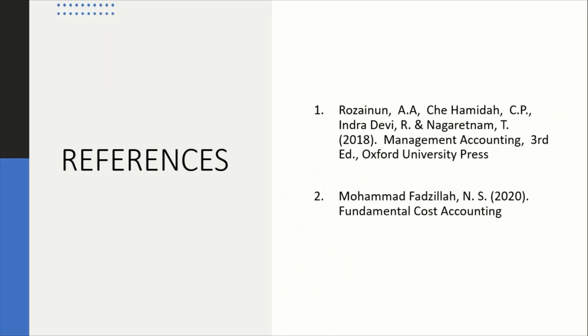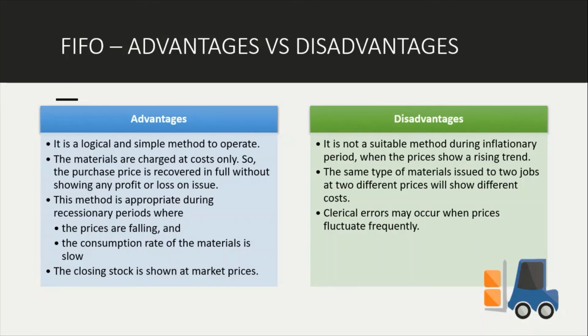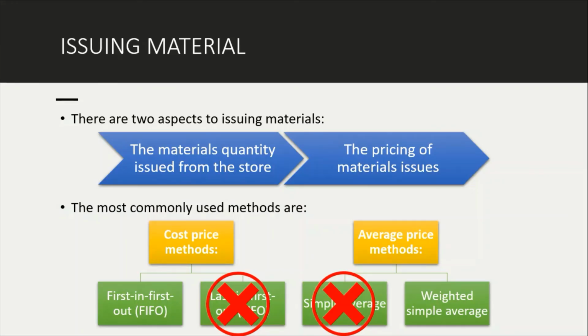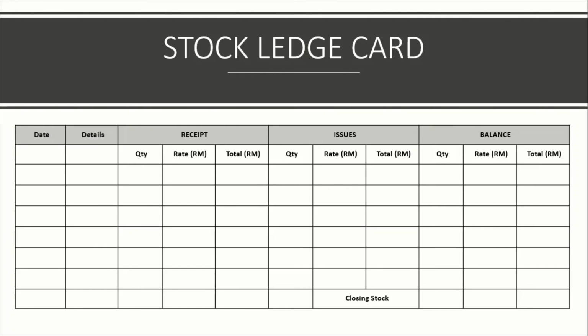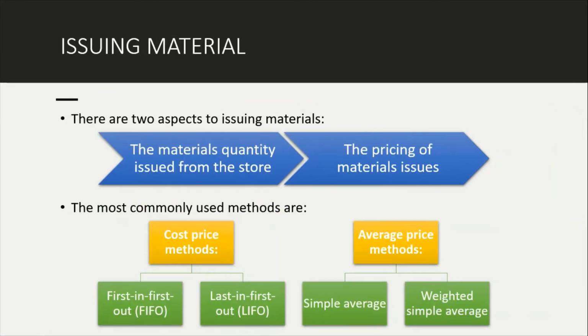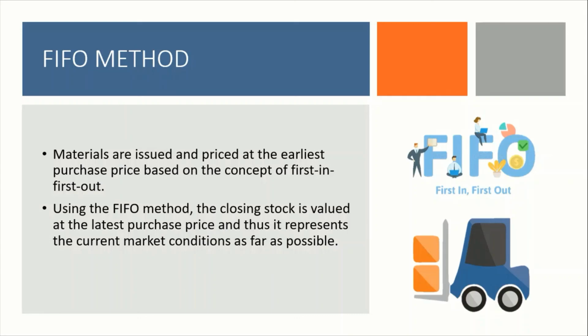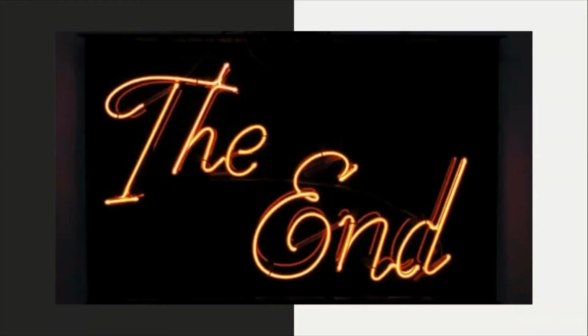Okay, so these are the references used for this slide. FIFO and weighted average, you will calculate using the stock ledger card. The calculation of those two would be tedious, thus I will show you during our Google Meet later on. So please print out the stock ledger card so that we can do the two methods together and you can see the difference. Okay, so that is all for chapter 2. The end. Thank you.